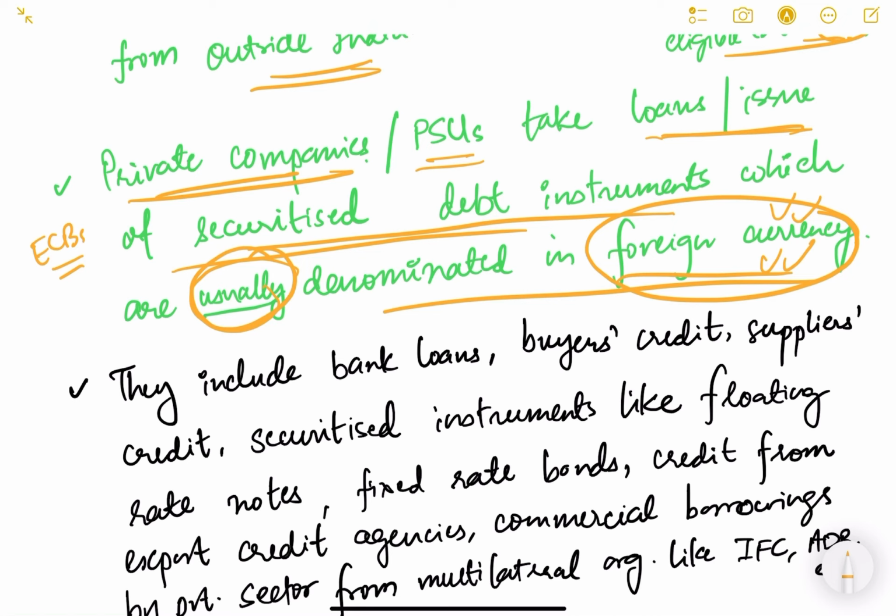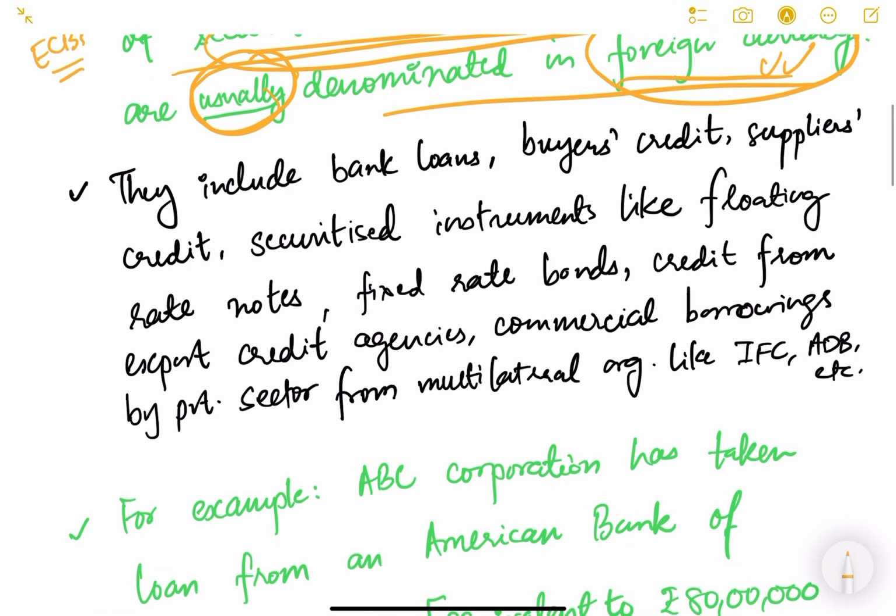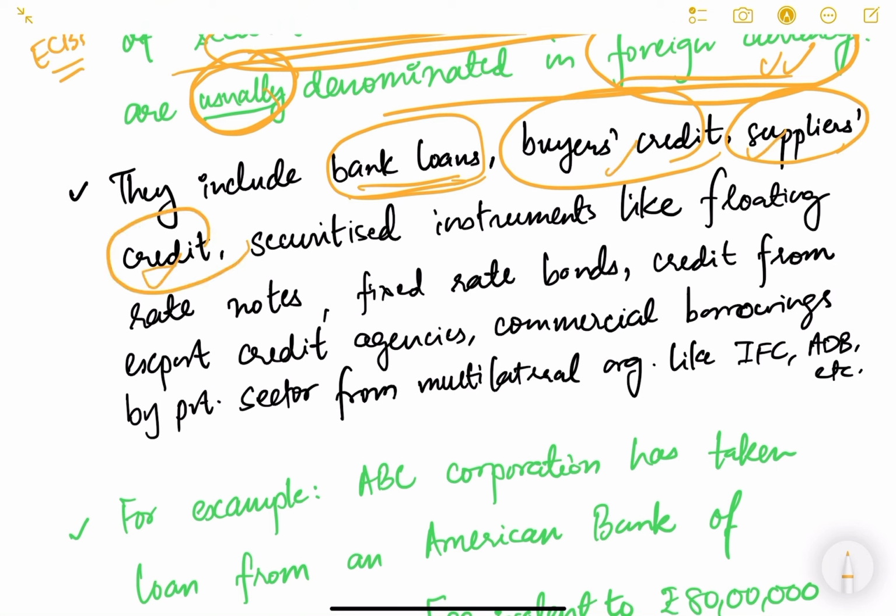So who is taking? Private companies and public sector undertakings. They take loans or they issue securitized debt instruments, meaning bonds or debentures, again for business purposes. I'll tell you what is included. In external commercial borrowing, bank loans are included. For example, an Indian company taking a loan from an American bank. Then buyer's credit and supplier's credit. These two topics I'll explain in this video after some time. Buyer's credit and supplier's credit are also part of external commercial borrowings.